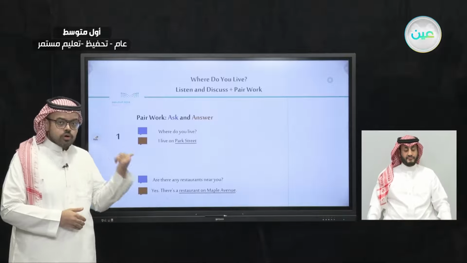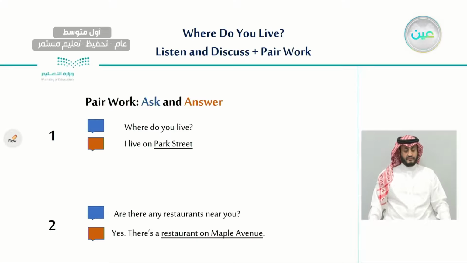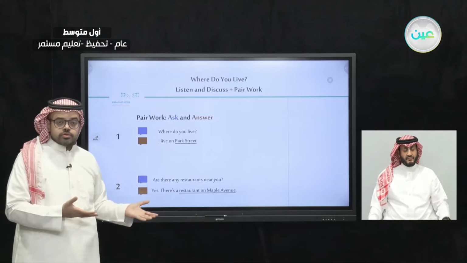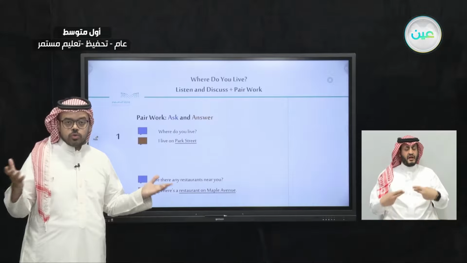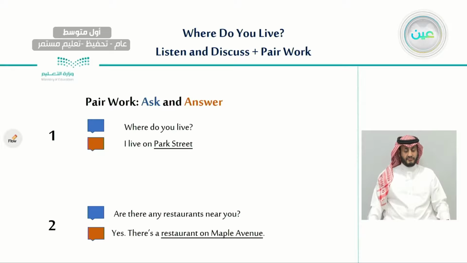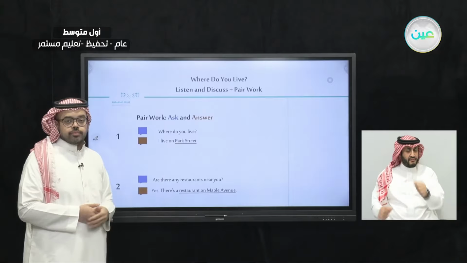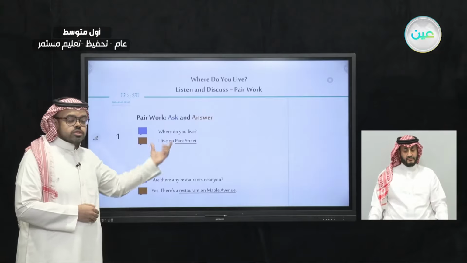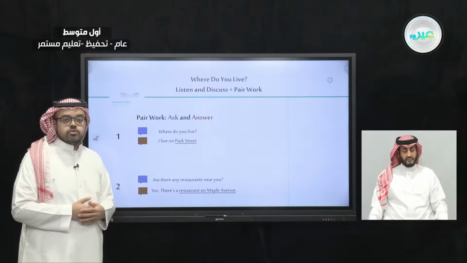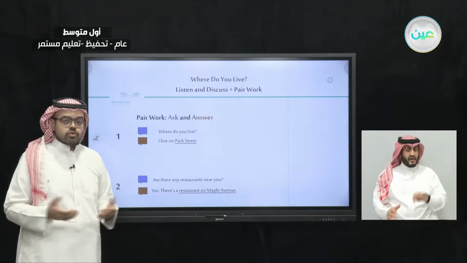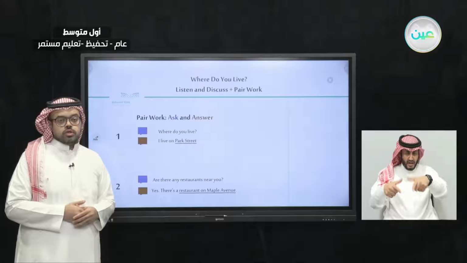In pair work, for ask and answer, we have 2 activities that you may do with your partner or anyone that you are familiar with. The first question is to learn about where you live. We would say, where do you live? When you have that question, it means that person wants to know what your neighborhood is, what street you live on.